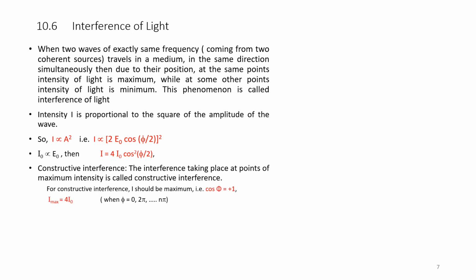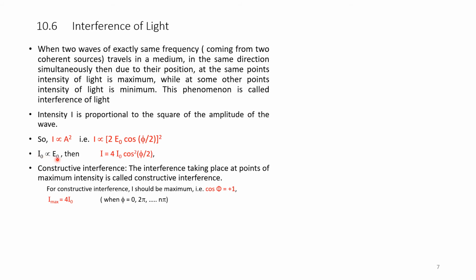Intensity, as we know from the previous equations, is proportional to the square of the amplitude of the wave. Therefore, I is proportional to A square, that is, I is proportional to (2 times E naught cos phi by 2) whole square. We have seen that A is equal to 2 times E naught cos phi by 2 in the previous section 10.5. Suppose we take E naught as proportional to I naught, the peak intensity.